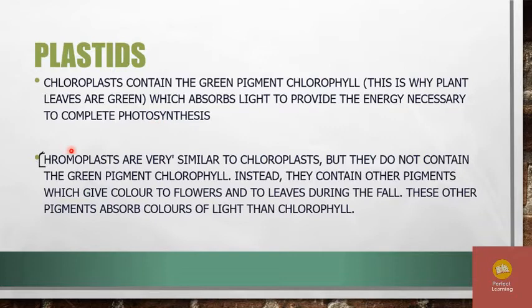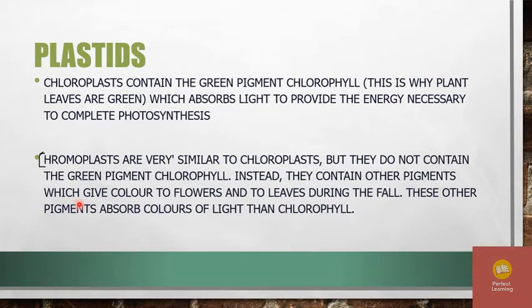And next, chromoplasts. Chromoplasts are very similar to chloroplasts, but they do not contain the green pigment chlorophyll. Instead of chlorophyll, they contain other pigments which give colors to flowers and to leaves during the fall. These other pigments absorb different colors of light than chlorophyll.